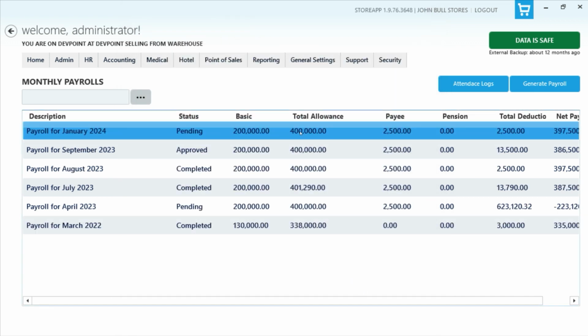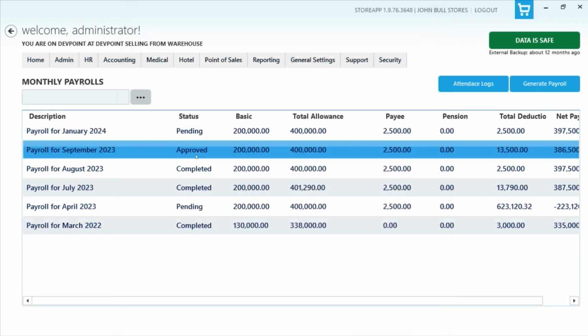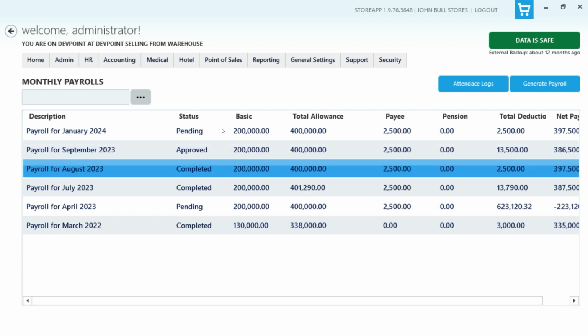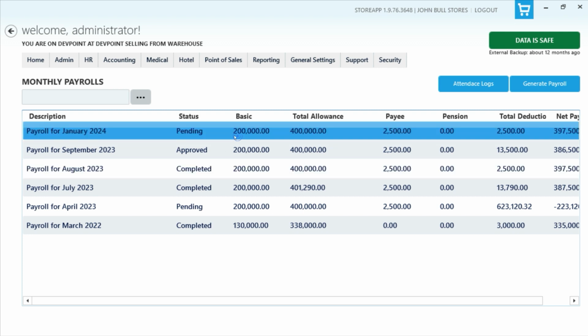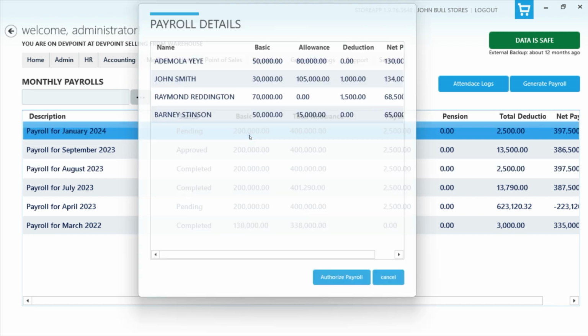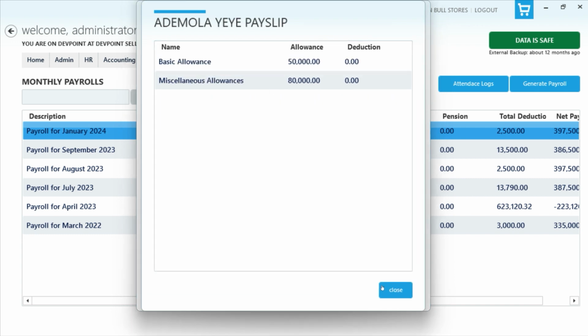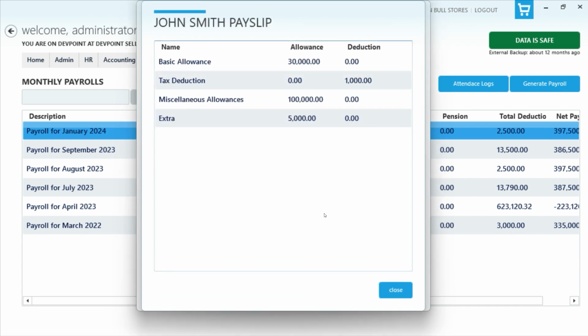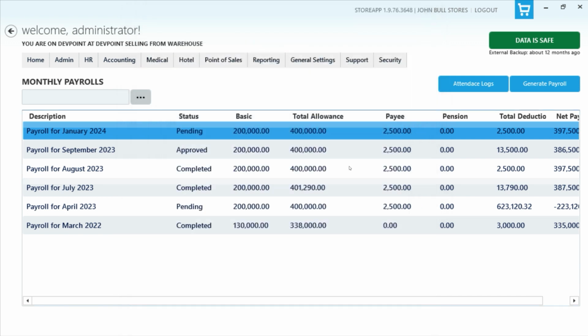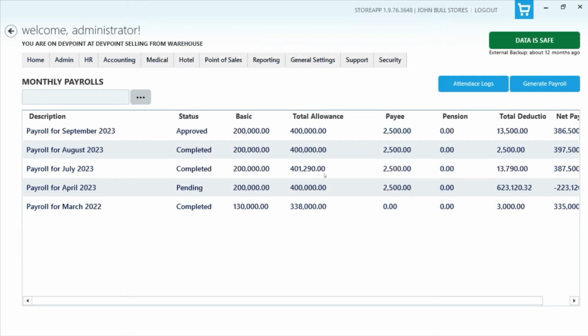So you can see payroll for January, and then I have the list. You can see that we have pending as the status. Some of these other ones are approved and completed. So when you create the payroll, you have it set as pending. And then at that time, you can look at the figures, check some of those figures, and see whether things are fine. So you have the opportunity to also delete the payroll at that point while it's still pending. So I can regenerate the payroll.